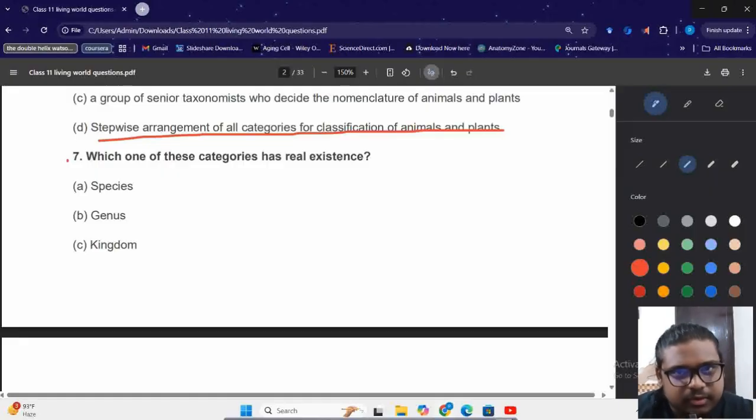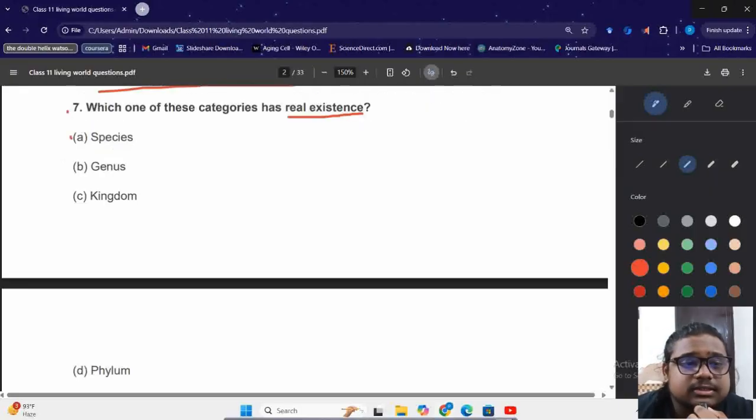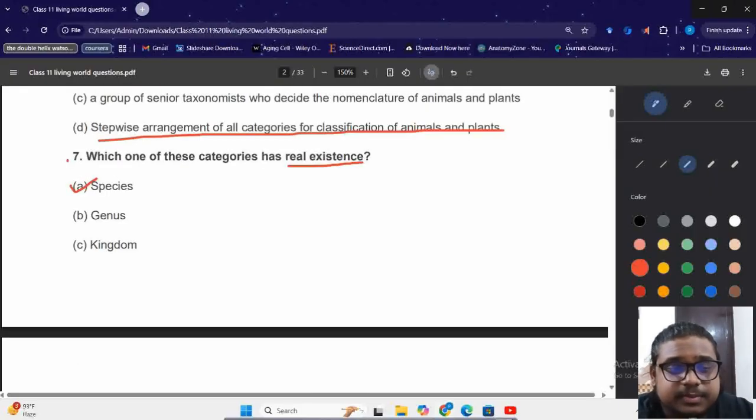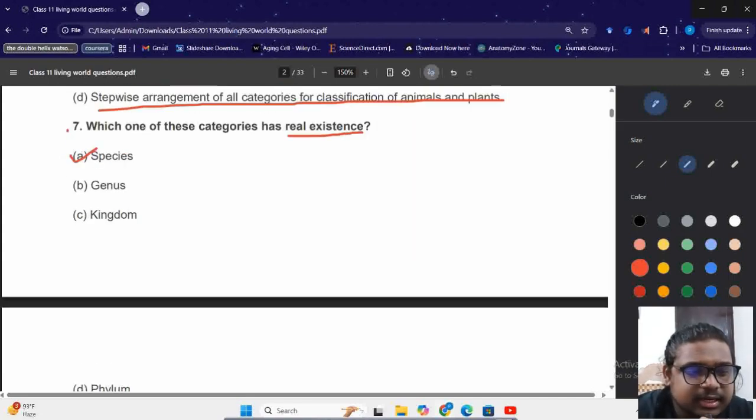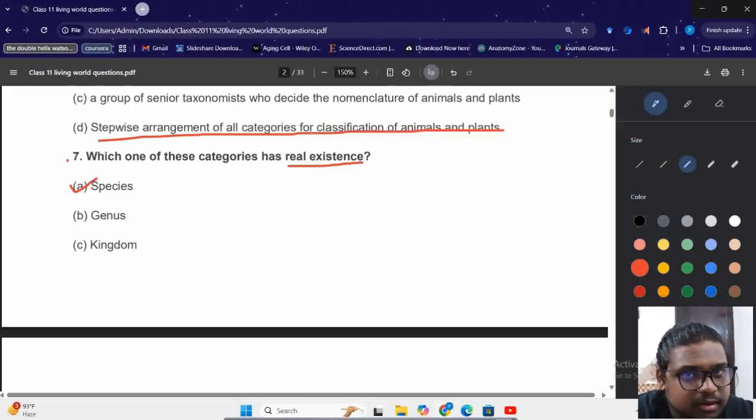Now pause the video, think about it कि आंसर क्या होना चाहिए. According to you, the answer will be species. अब क्यों species? क्योंकि species में जो organisms हैं, let's say जो animals हैं, they can interbreed, they can reproduce among themselves. So अपने में they can reproduce and have offsprings. So they are real, they exist physically in nature, but categories जैसे कि genus, kingdom, phylum, these are not real. ये तो हमने बनाए हैं just for classification.